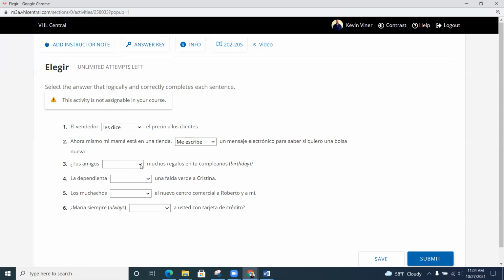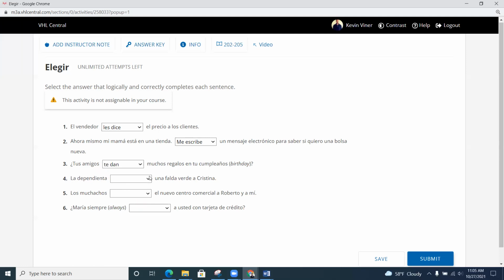Okay, número 3. Aquí tenemos tus amigos, es una pregunta. Tus amigos blank muchos regalos en tu cumpleaños. Entonces, tus amigos le dan muchos regalos, tus amigos te dan muchos regalos, tus amigos le piden muchos regalos, tus amigos te piden muchos regalos. Pausa. Y volvimos, y aquí sería te dan. Y sabemos que es te dan porque es tu cumpleaños y también tus amigos. Entonces, do your friends give you a lot of gifts on your birthday? Because the other one would be, do your friends ask for a lot of gifts on your birthday? Which doesn't really make sense.